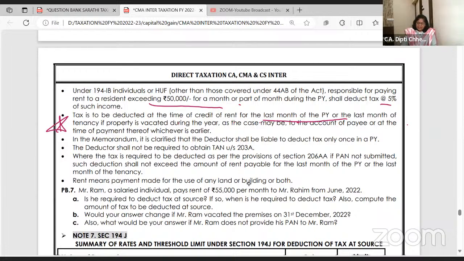Okay? Deductor ke liye not required to obtain TAN, where tax is required to be deducted as per the provisions of 206A. If the PAN is not submitted, such deduction shall not exceed the specified amount. So tax is to be deducted as per the provisions of 206A if PAN not submitted. 206A क्या है कि higher rate पे. See, I am deducting TDS for various. ये थोड़ा सा procedural part बीच में आ गया, तो अब इसको explain कर देते हैं.